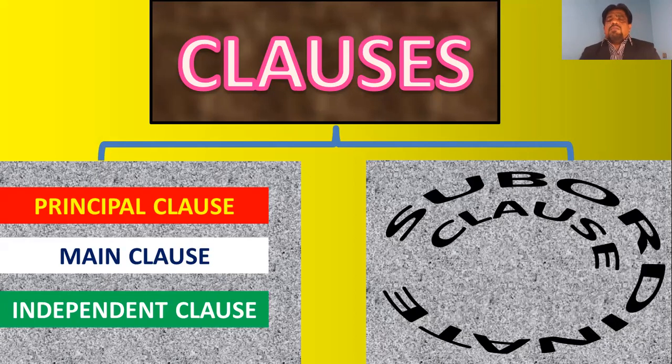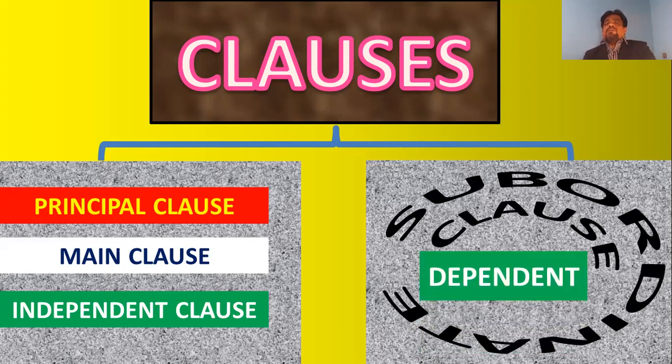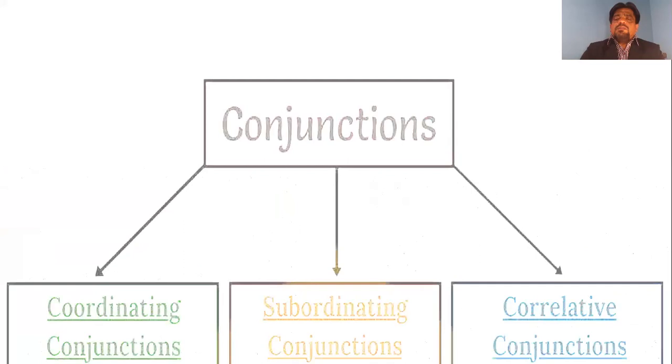So here in the same way, in a sentence, we find a subordinate clause that comes under an independent clause. And that which stands under an independent clause is called a dependent clause. So a subordinate clause can also be called a dependent clause. So principal clause, main clause, independent clause; subordinate clause, dependent clause. These are the two different divisions of clauses. Let us see what they are.